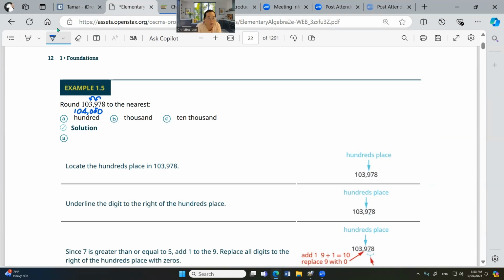000. Okay. Now thousands. Thousands is here, 3. So 9 is more than 5. So it becomes 104,000 for thousands. Okay, if you want to do 10,000s, 10,000s is this one. And this 3 is not more than 5. So just give it up. Okay, so it's 100,000 for 10,000s. Okay, you do it and check your homework.